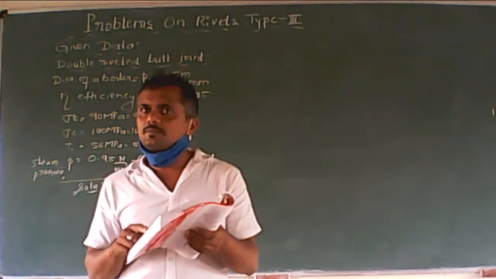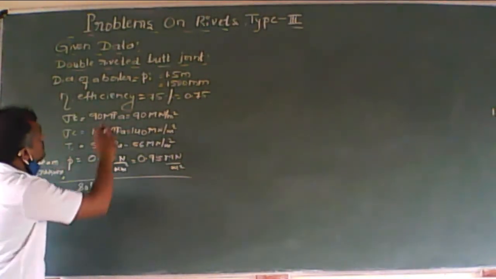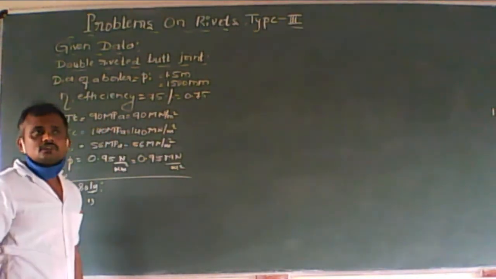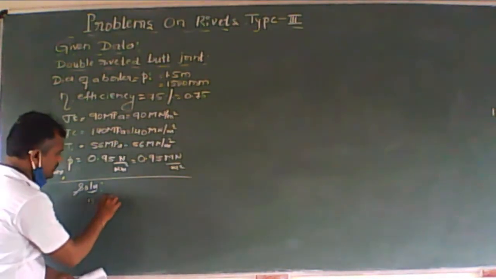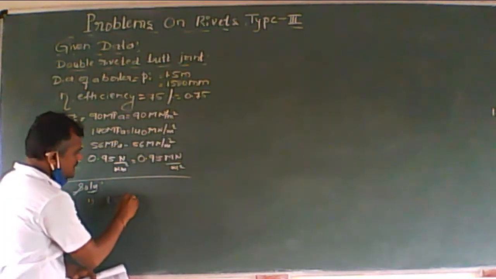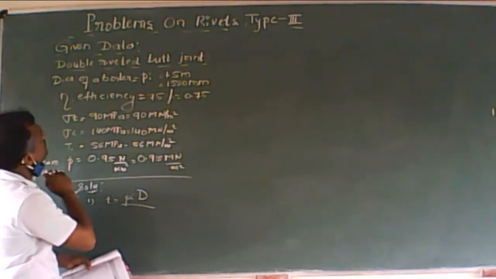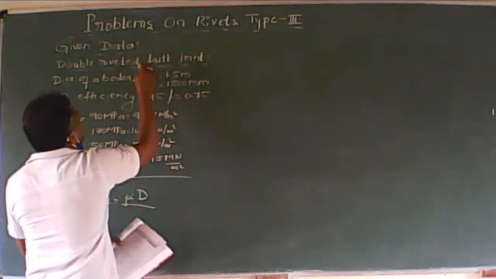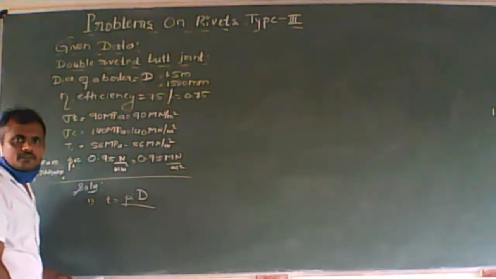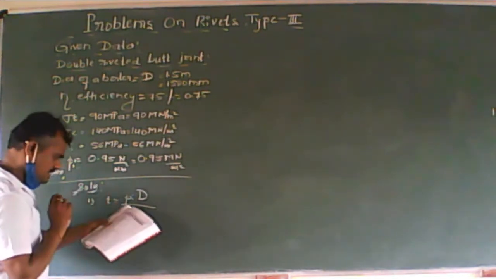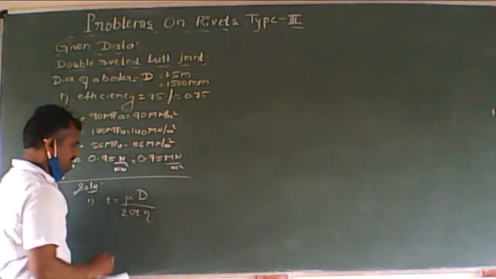For that purpose, concentrate on equation 5.1. First we have to note down the thickness. We have to calculate the thickness, right? Therefore, this is the equation from which you can calculate the thickness. Thickness is given by PI into capital D, where the diameter of the boiler is capital D and the pressure is PI, divided by 2 into sigma T into eta, correct?